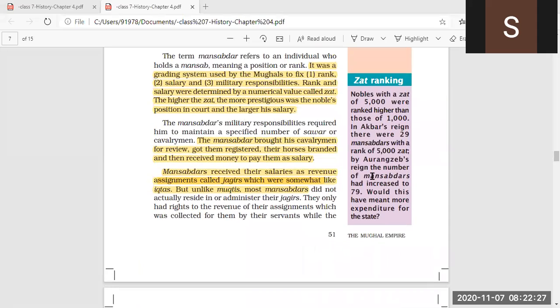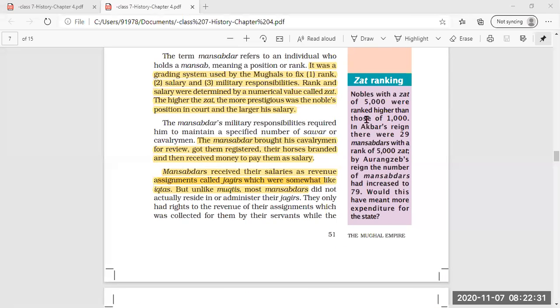Clear this much? Now in the sidebox it is written Zat ranking. How was the Zat ranking? Nobles with the Zat of 5,000 were ranked higher than those of 1,000. That means the position of nobles having a Zat of 5,000 was a higher grade than that of an individual having a Zat of 1,000.